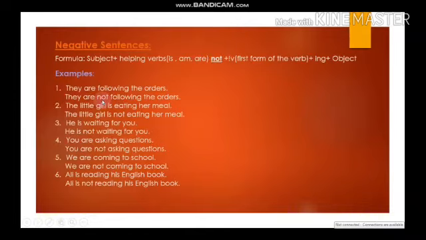Very easy. When I use a positive sentence like they are following the orders, it means that the action is happening in the present, right at the time of speaking. But when I say they are not following the orders, it means that the action is not in progress, not happening at the time of speaking. So we use negative sentences when we want to show that an action is not happening at the time of speaking. I think these are very easy.